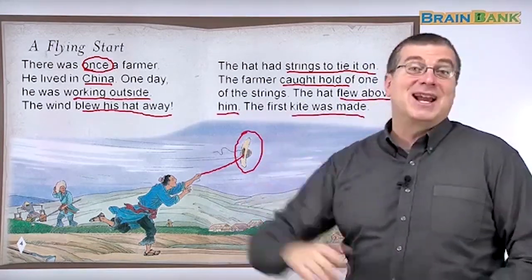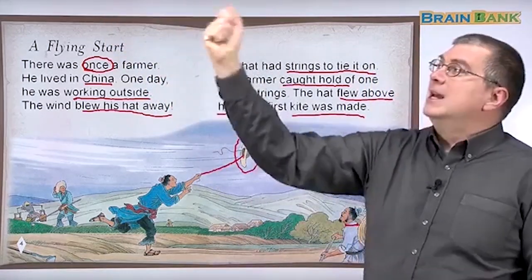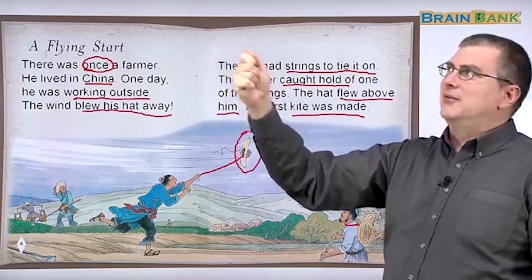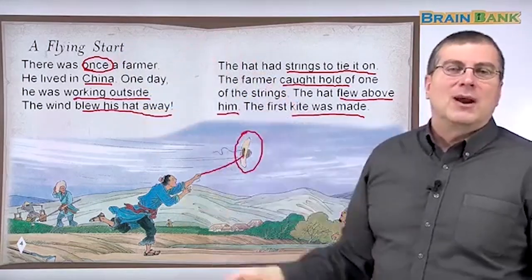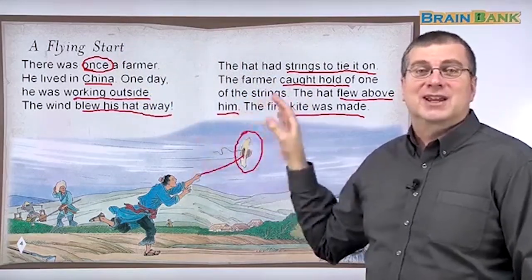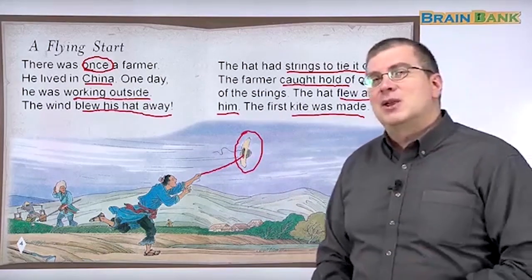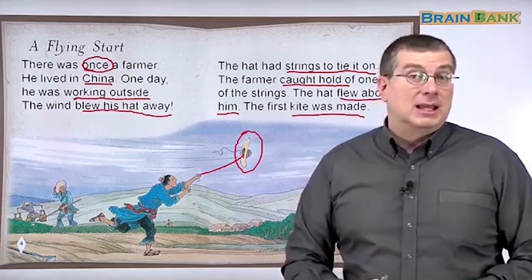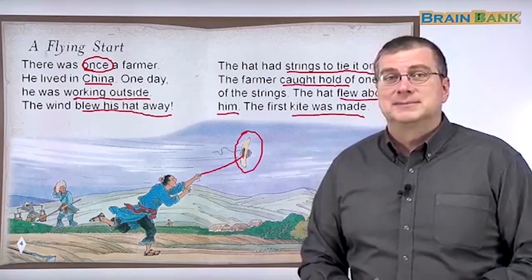So this is the first kite. It was a hat, a farmer's hat, right? So the hat was flying in the wind. The farmer was holding onto the string, and he got an idea. Oh, this is kind of fun. This is cool, right? My hat's moving back and forth, right? And that was the very first kite. That's the story about the first kite. Okay, so now we know where kites came from. Let's take a break here. We'll come back and learn some more interesting stories and facts about kites.